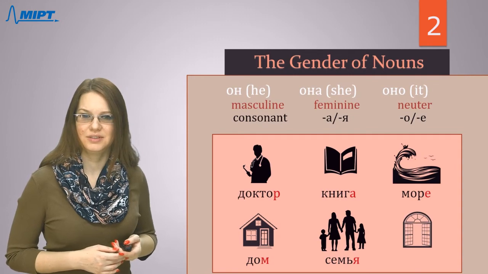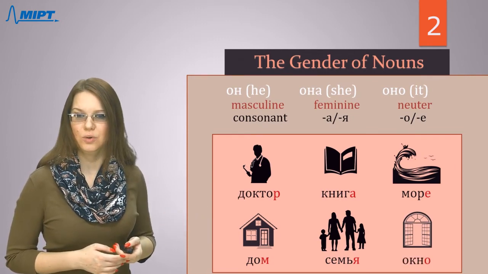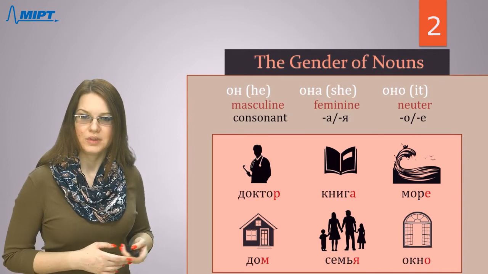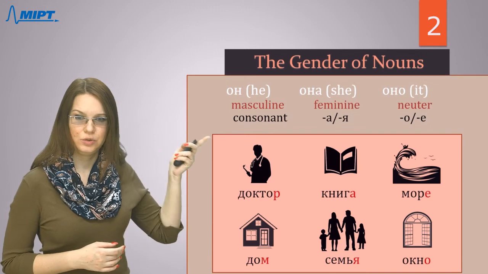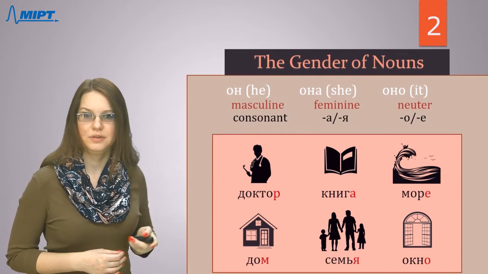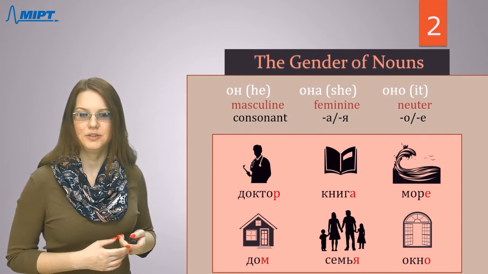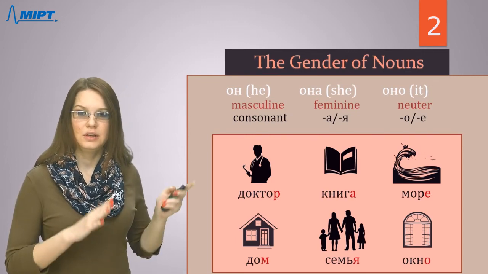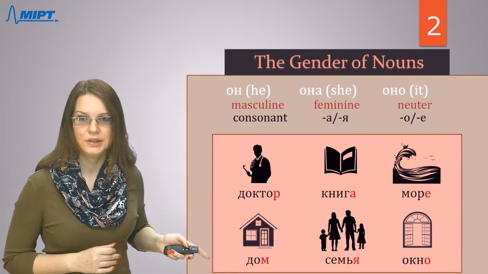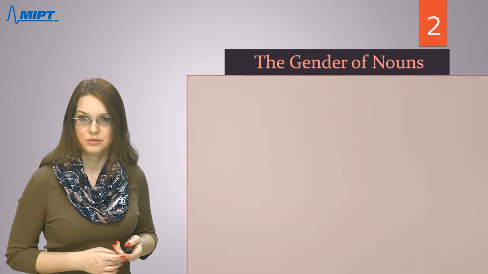And the last one. This is a window. In Russian we will say окно. So I hope that you could memorize these words. Доктор, дом are masculine, книга, семья are feminine, and море and окно are neutral. And you just need to look at the last letters and you can easily recognize the gender of these nouns.